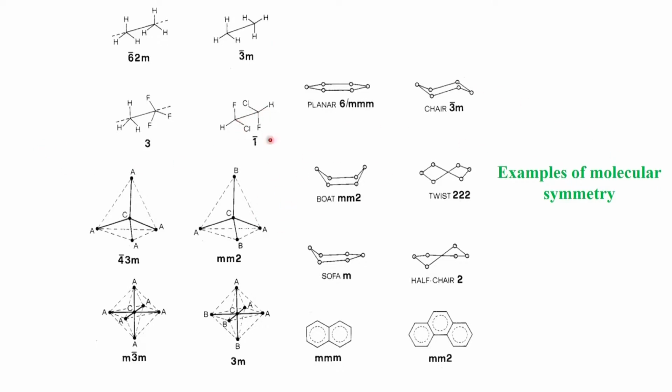So, we can identify the symmetry that is associated with each one of these molecules. Take for example, this case. This particular compound, which has a fluorine up there and a fluorine down here, has a center of inversion at that point. The presence of the center of inversion will make this molecule possess a center of symmetry. What crystal system it goes into is unknown. It depends upon what kind of interactions this molecule develops with its neighbors in the 3-dimensional lattice.